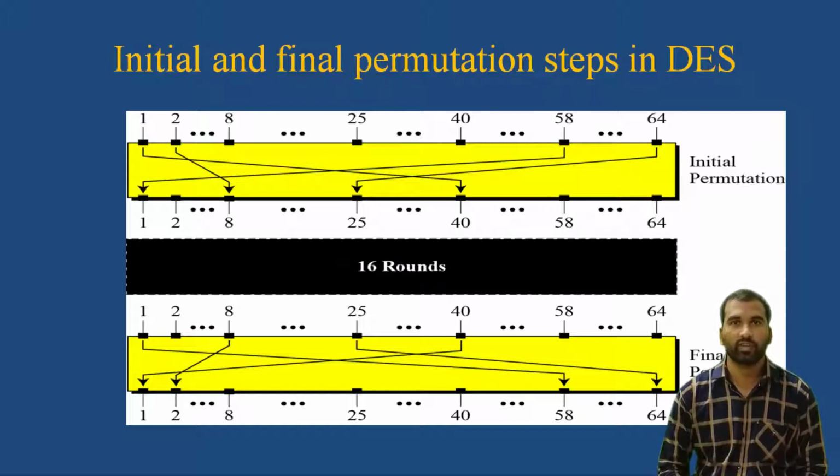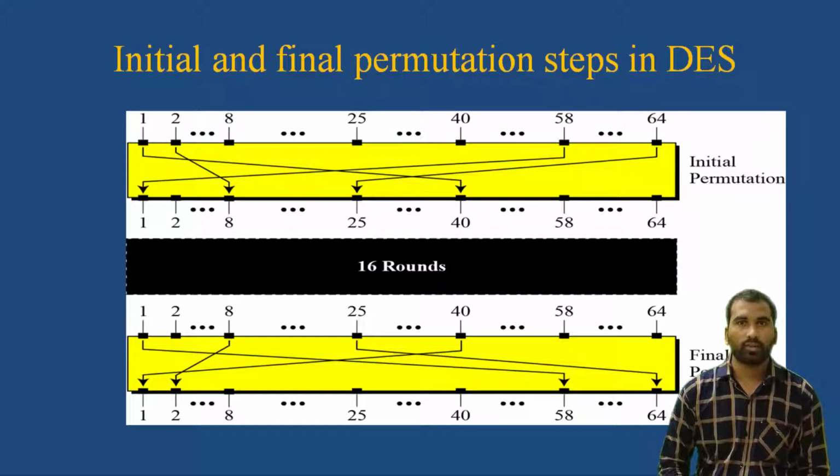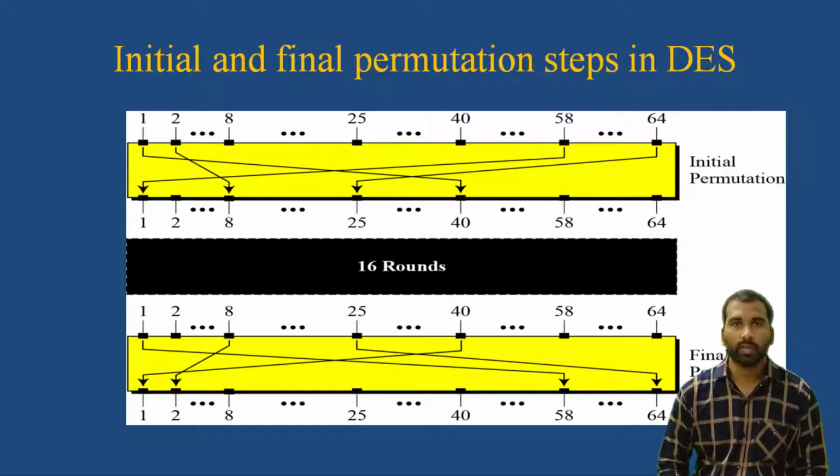I have the initial permutation. After that I have 16 rounds, and after the 16th round I have the final permutation. You can see the initial permutation, where we have the mappings between inputs and outputs. The first bit will be mapped to the 40th bit, the second bit to the 8th bit, and the 50th bit to the first bit. Like that we have different mappings between the inputs and outputs.